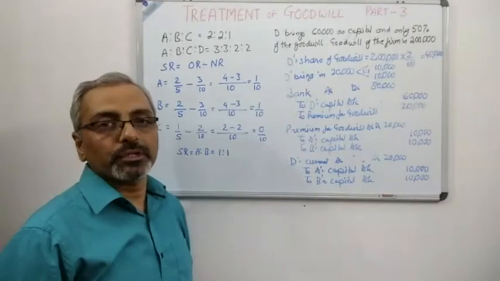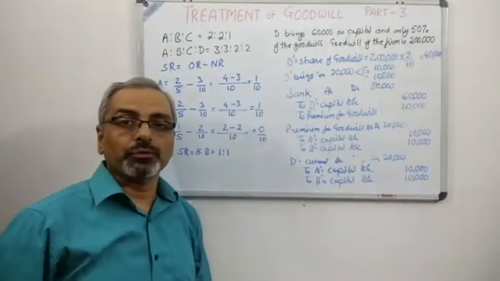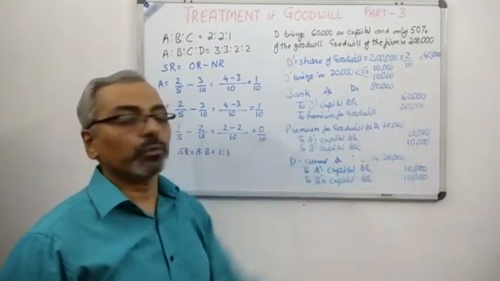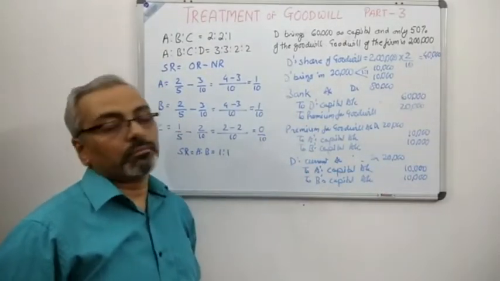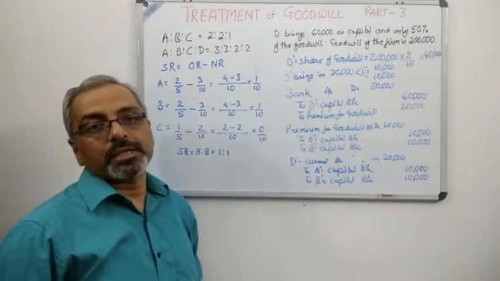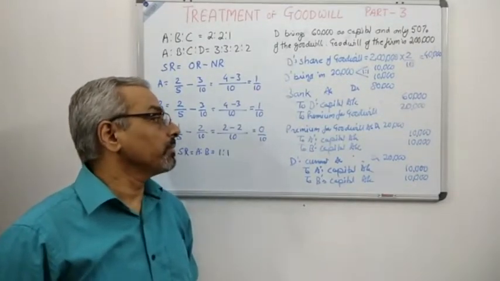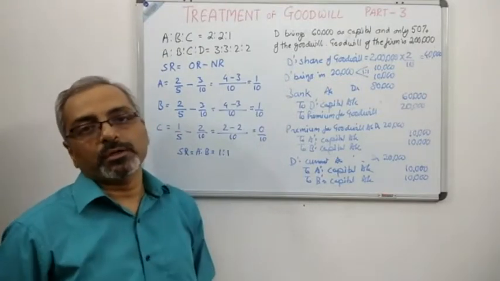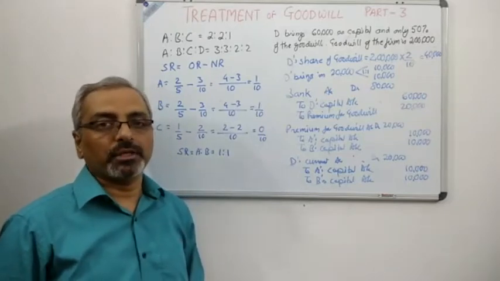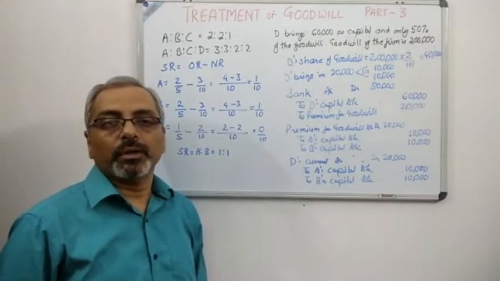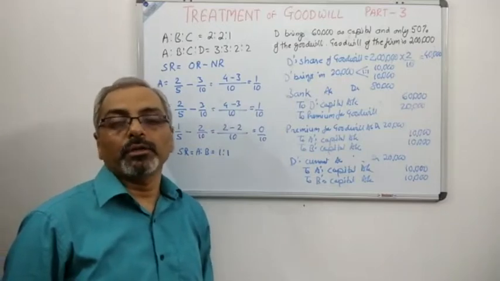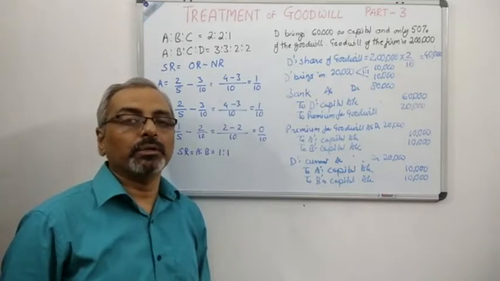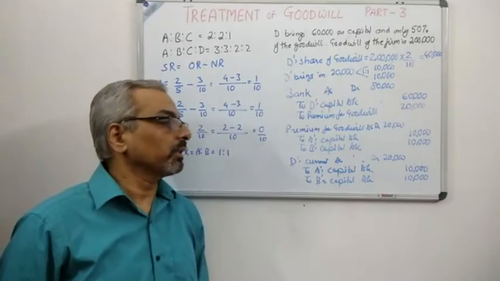So for that we have done the first journal entry, because he has brought a capital of 60,000 also. Therefore we have done bank account 80,000 to D's capital 60,000 to premium for goodwill 20,000. The next journal entry is for the transfer of the premium of goodwill to the sacrificing partners' capital accounts. Premium for goodwill 20,000 to A's capital account and B's capital account, because these are the only two partners who are sacrificing and C is not sacrificing anything. And the last journal entry is for the treatment of goodwill not brought in by the new partner, and we have credited the sacrificing partners by the same amount in 1:1 ratio, that is 10,000, 10,000.